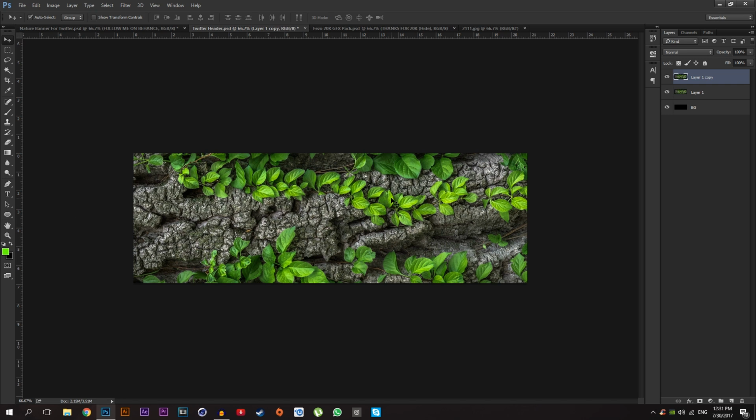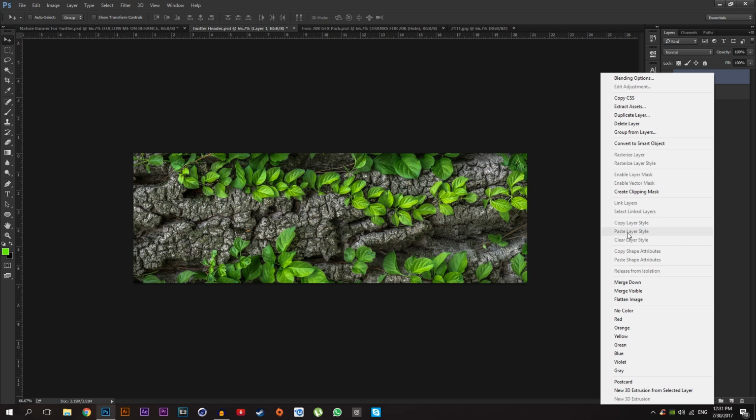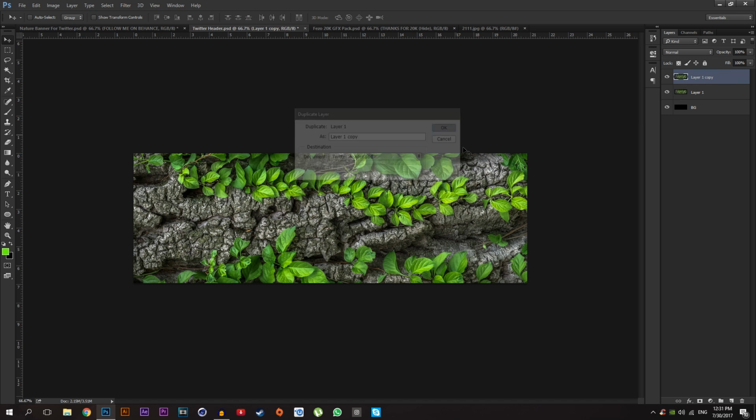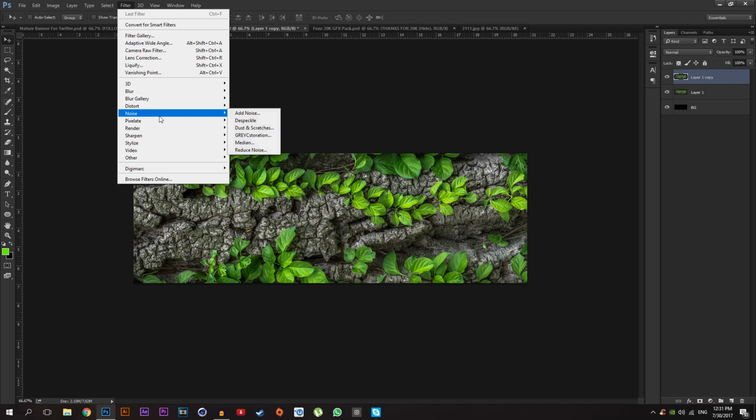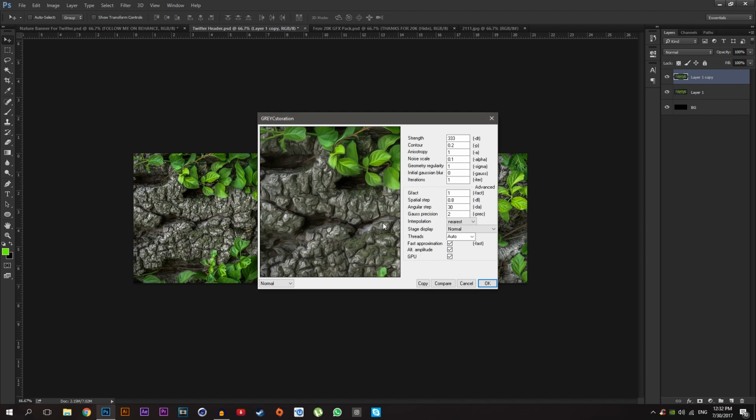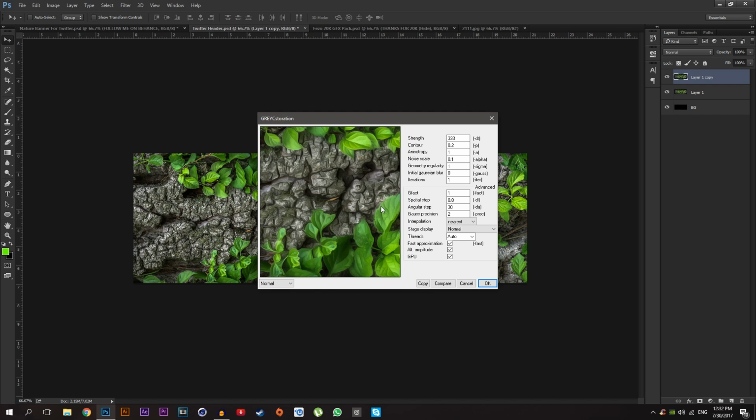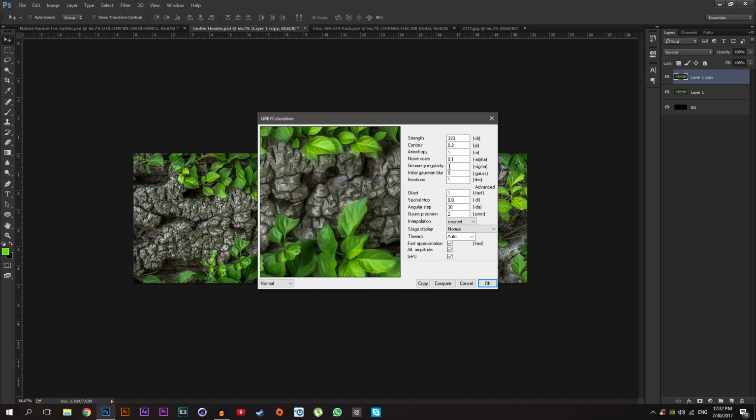Then press Ctrl J, duplicate layer, or right click on the layer and click duplicate layer, click OK, and go to filter, noise, and that plugin here. I put the download link in the description. You can install it. I put the installation video in the description. Just go to this plugin after installing, and it's the alternative version of liquid effect. Make sure all the settings are just like that, and just change this one from 1 to 3 and click OK,